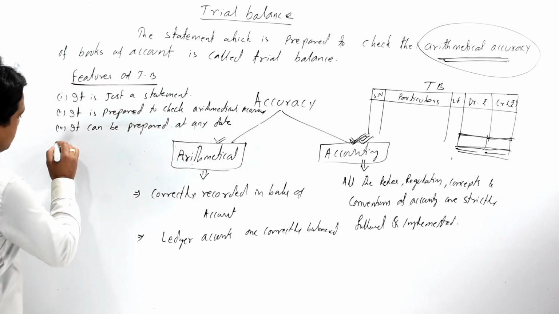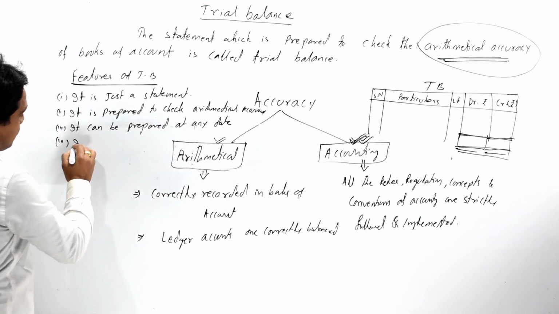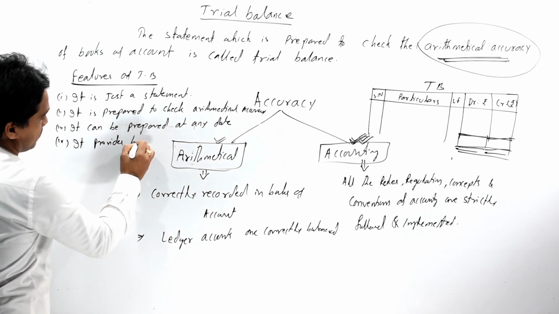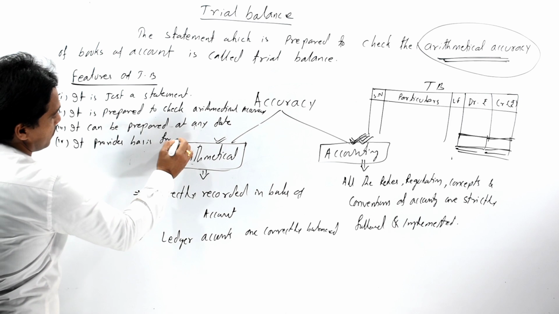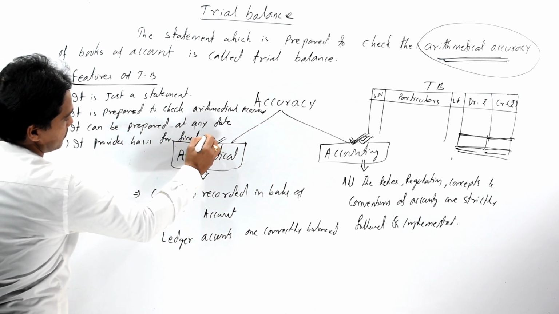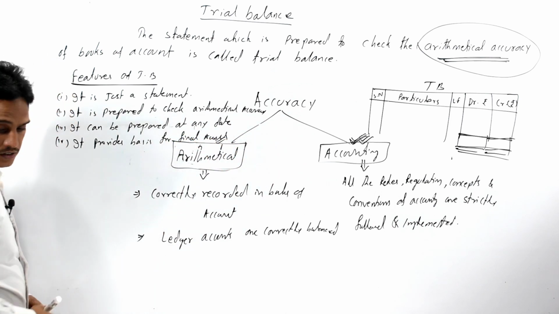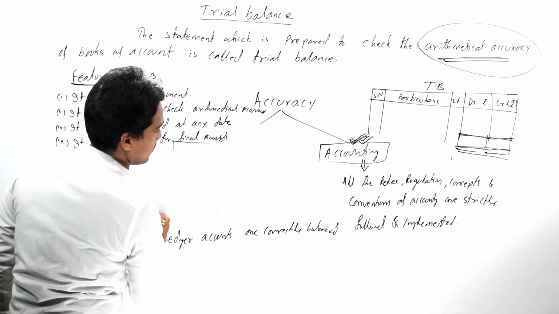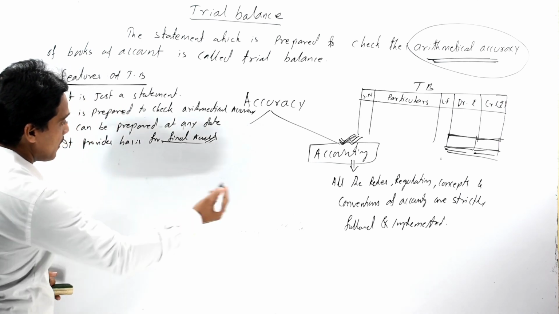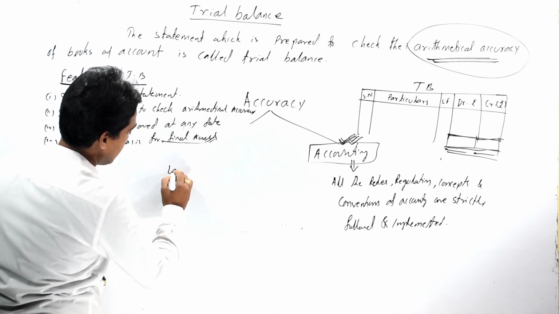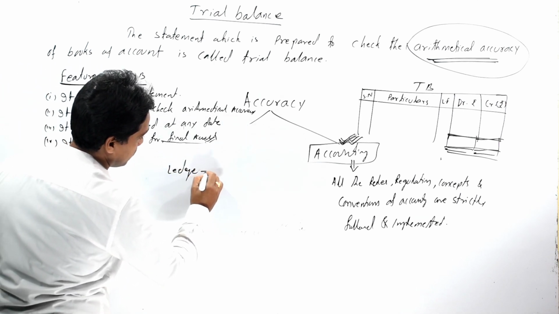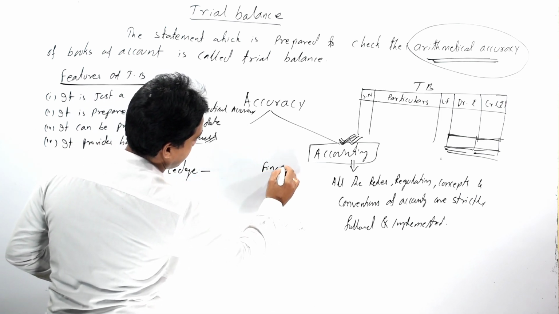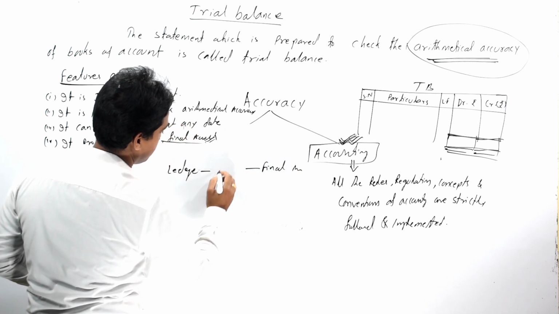Then our next feature is it provides a basis for final account. Generally it is considered as a connecting link between our ledger account and final account.